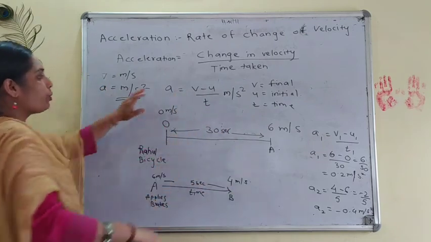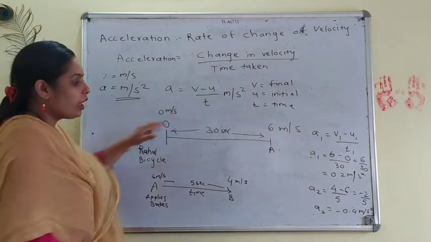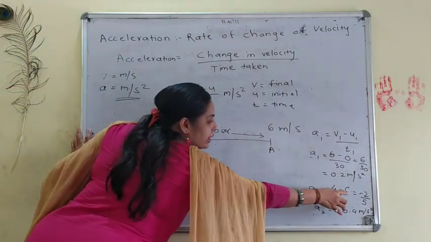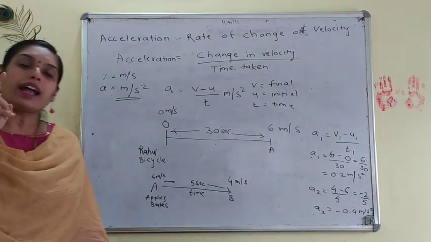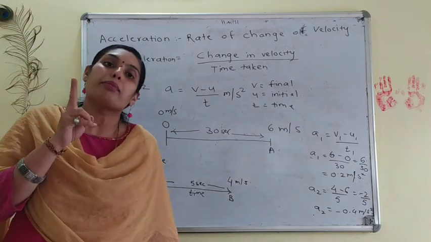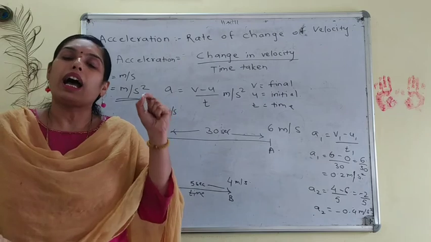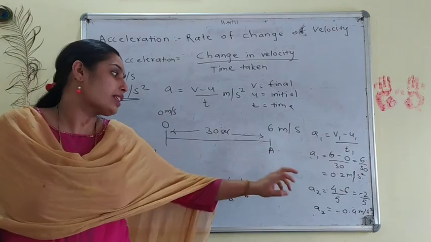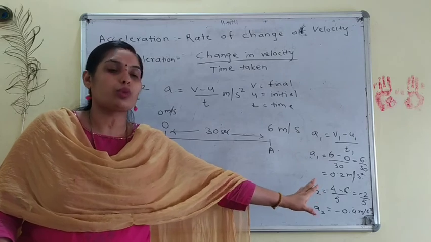Now our formula is final minus initial upon time. So 4 minus 6 upon 5, that is minus 2 upon 5, and we get the acceleration of part 2 as minus 0.4 meters per second square.